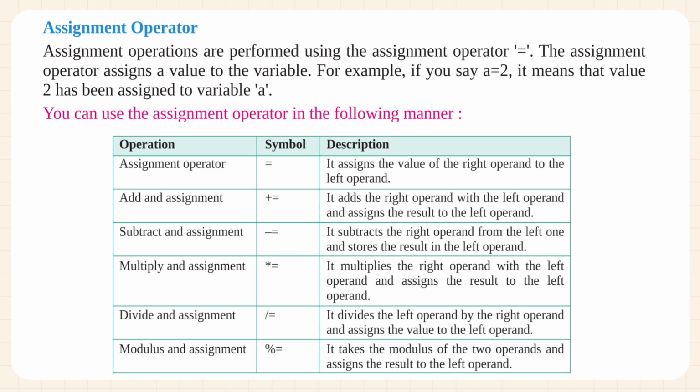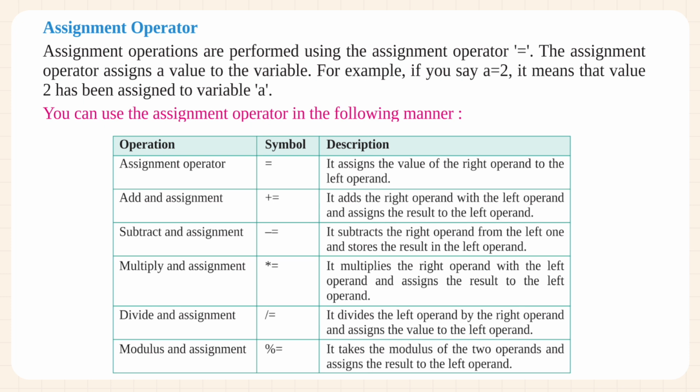Add and assignment, plus is equal to. It adds the right operand with the left operand and assigns the result to the left operand. Subtract and assignment, minus is equal to. It subtracts the right operand from the left one and stores the result in the left operand. Multiply and assignment, asterisk is equal to.